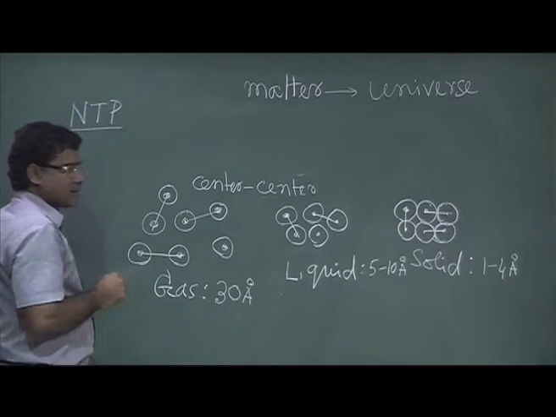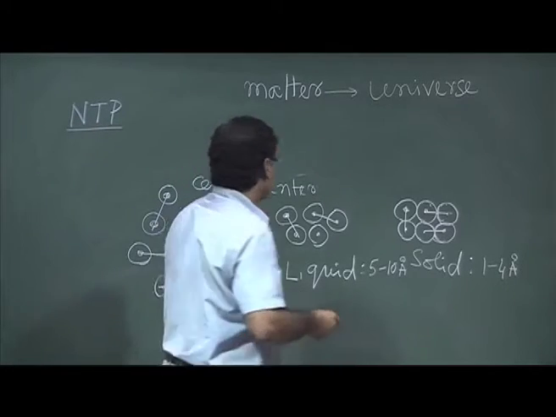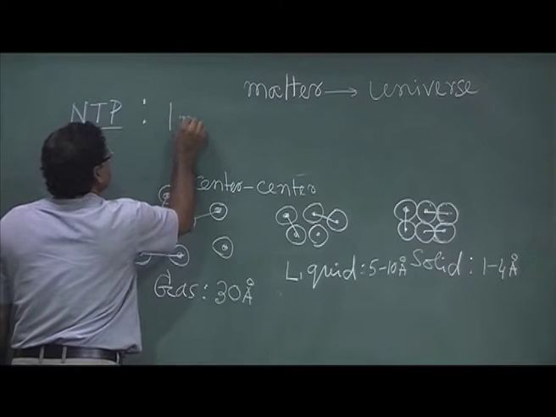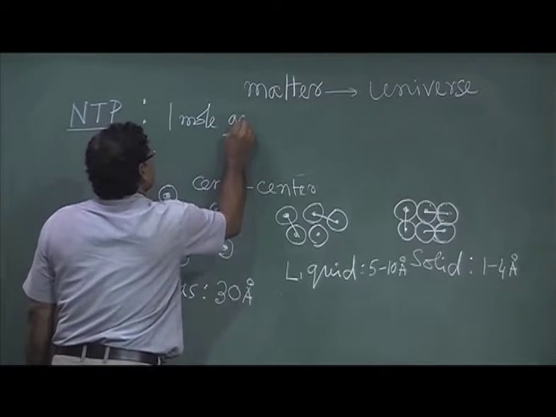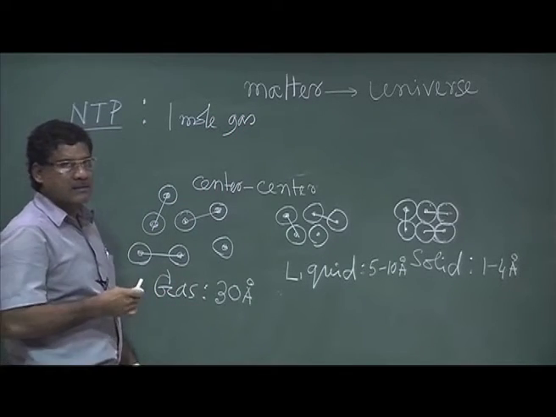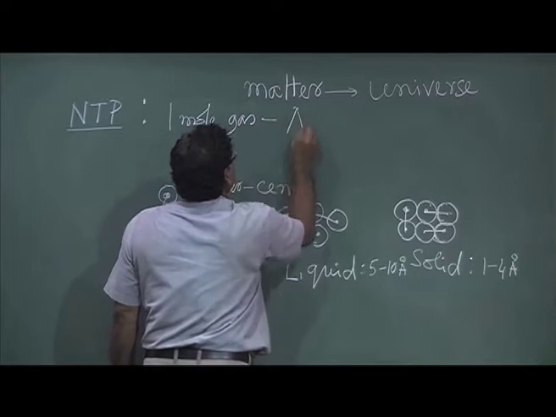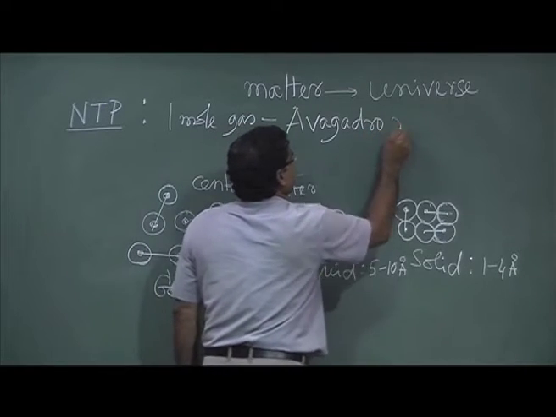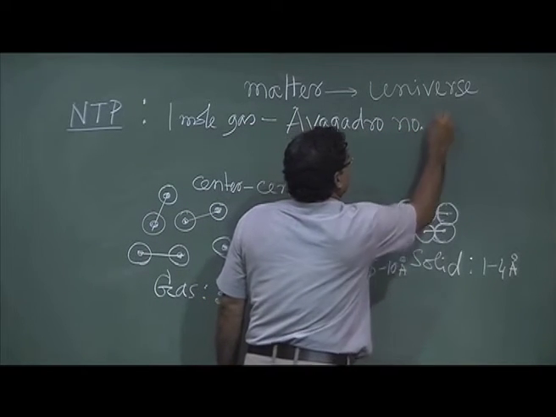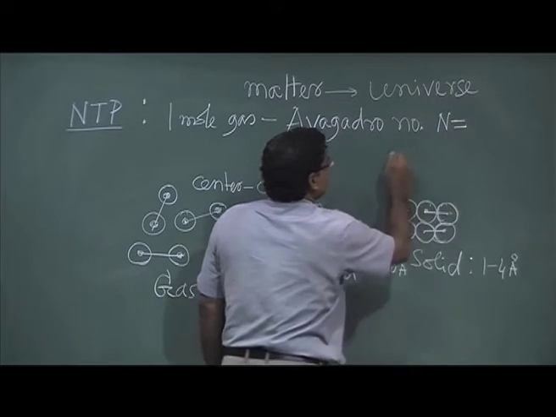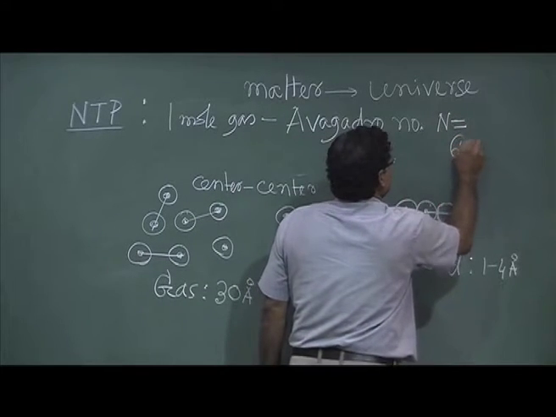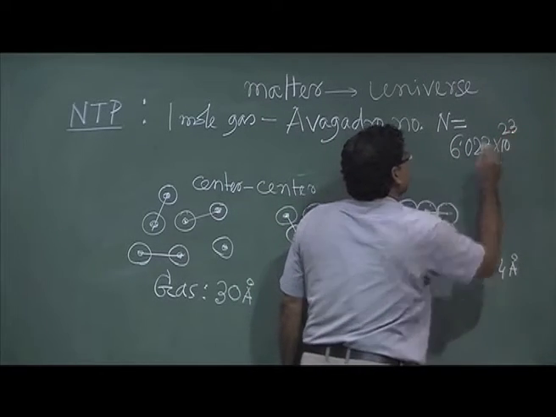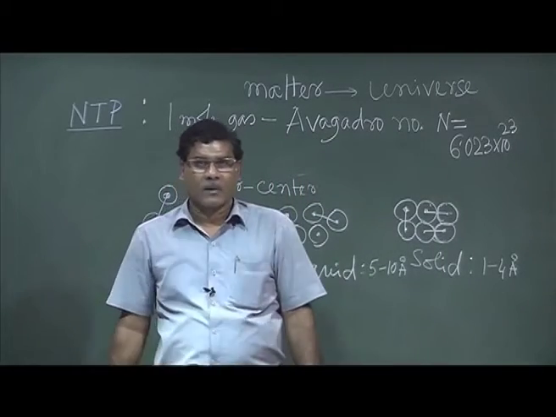At this NTP, we know that 1 mole of gas contains the Avogadro number, that is N equal to 6.023 times 10 to the power 23, number of atoms.